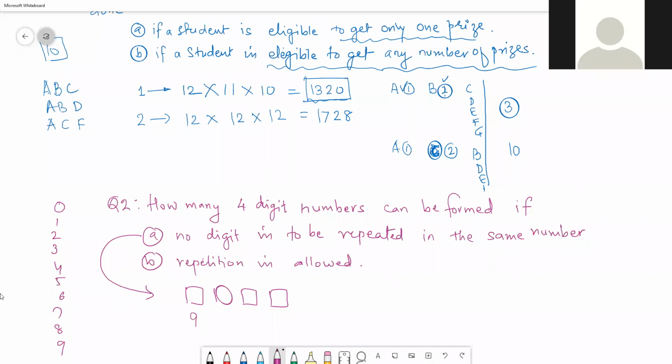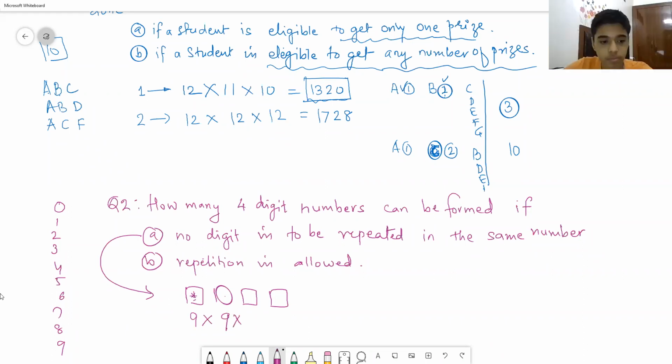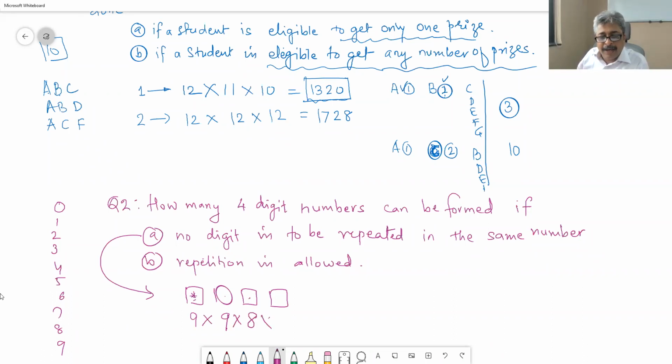And for the second position, if no digit is repeated, you have already used one digit out of 10, so you are left with 9. Third position, 8. Fourth position, 7. That makes it 4536.